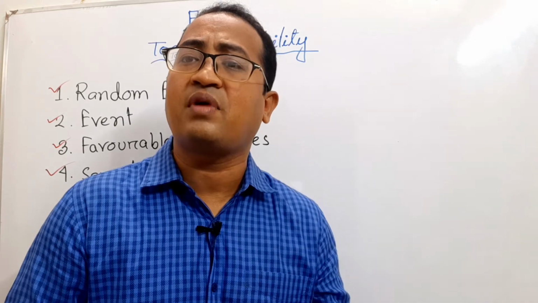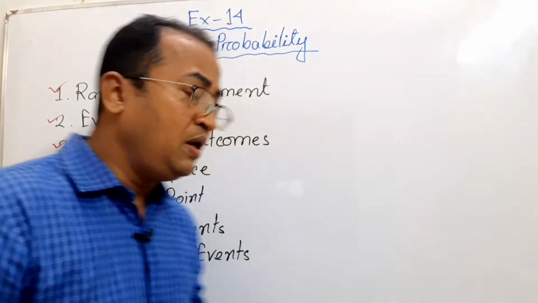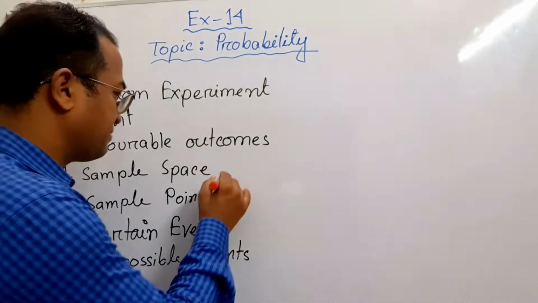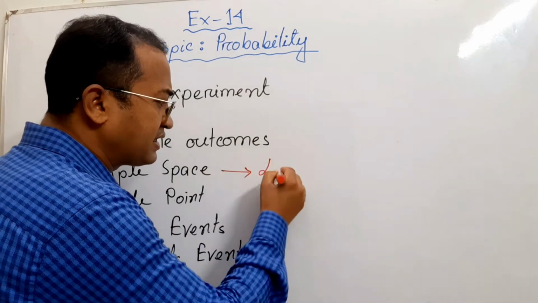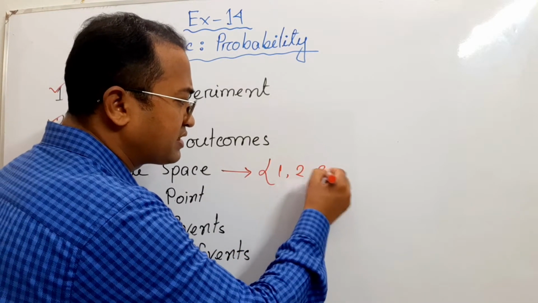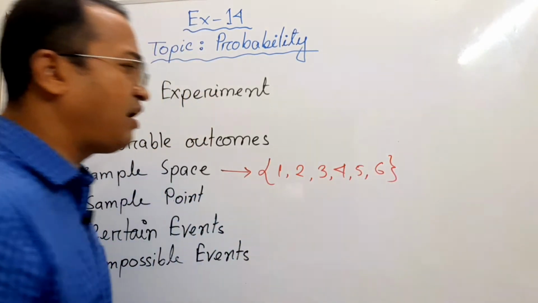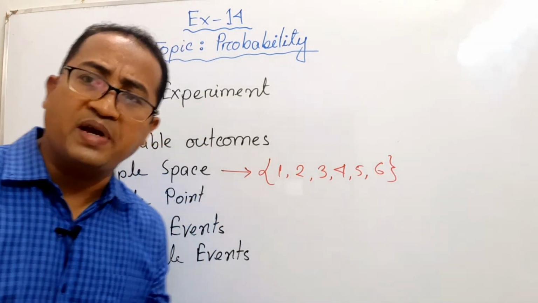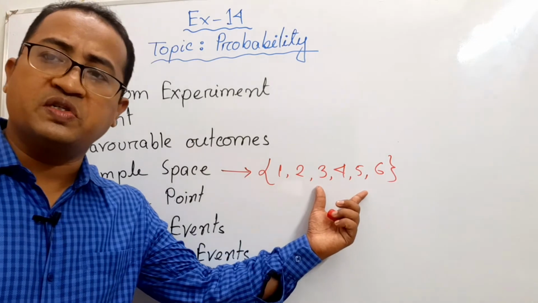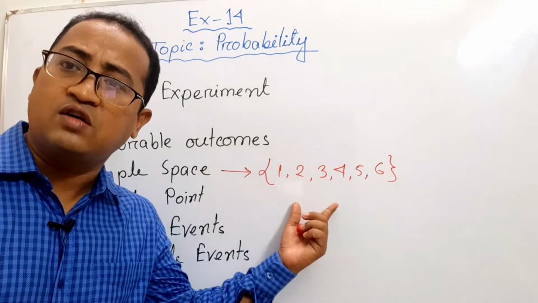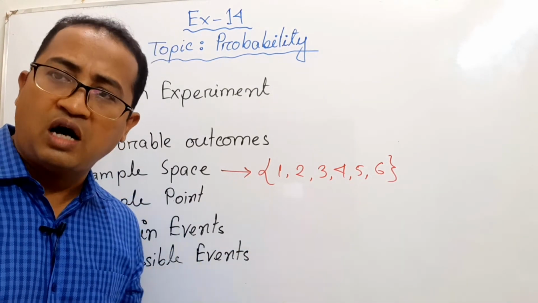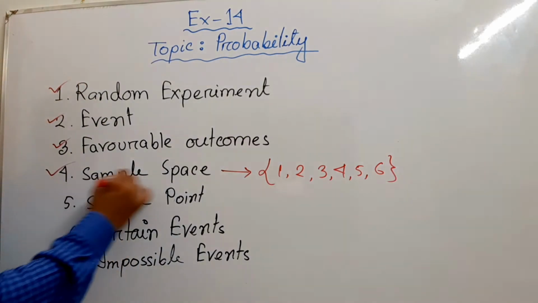These 6 numbers are your possible outcomes. But if I write these 6 numbers using curly brackets as a set, it becomes a sample space. All the possible outcomes, the set of all the possible outcomes. So this is the sample space.